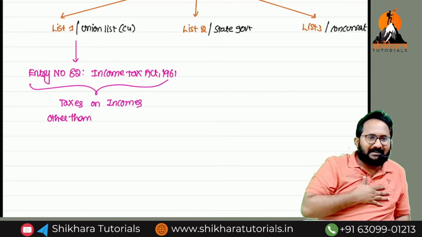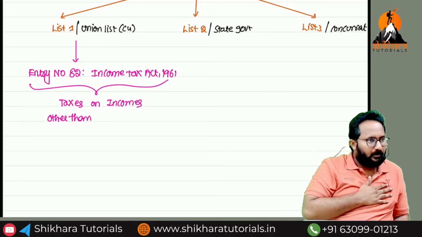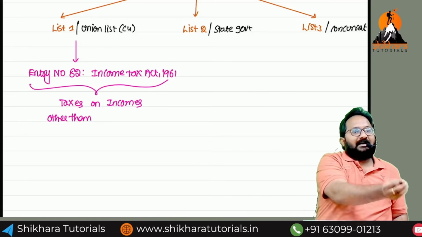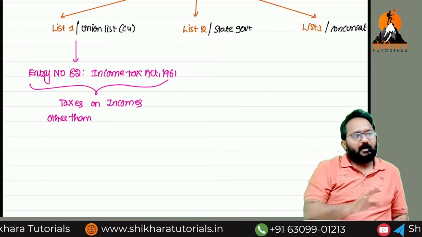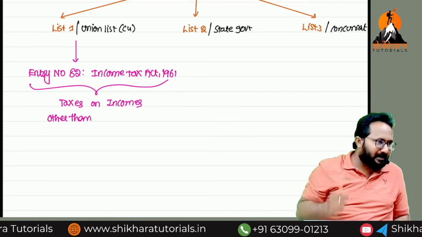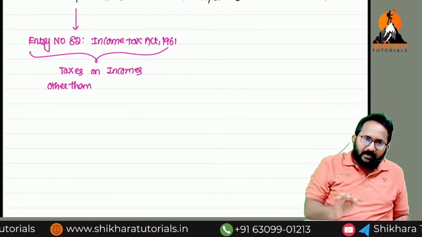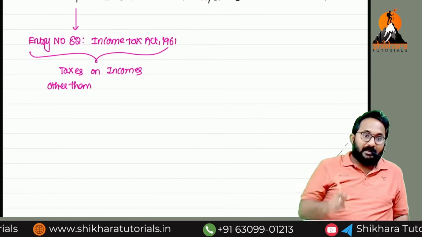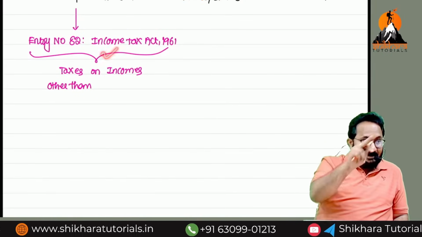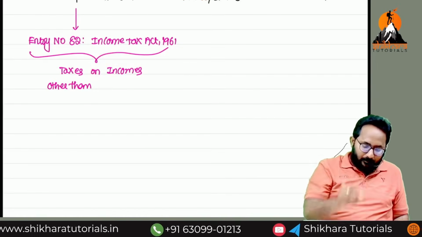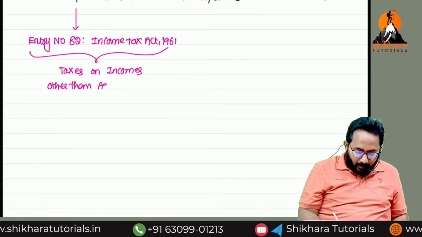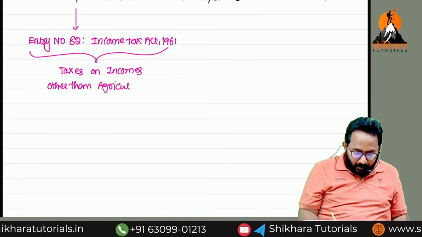My father is an agriculturalist, a farmer, but he does not pay tax on agricultural income. If he gets an income, unfortunately sometimes, on this income he does not pay tax. The reason is that at the time of introduction of the Income Tax Act 1961, we wanted to collect tax on income other than agricultural income.